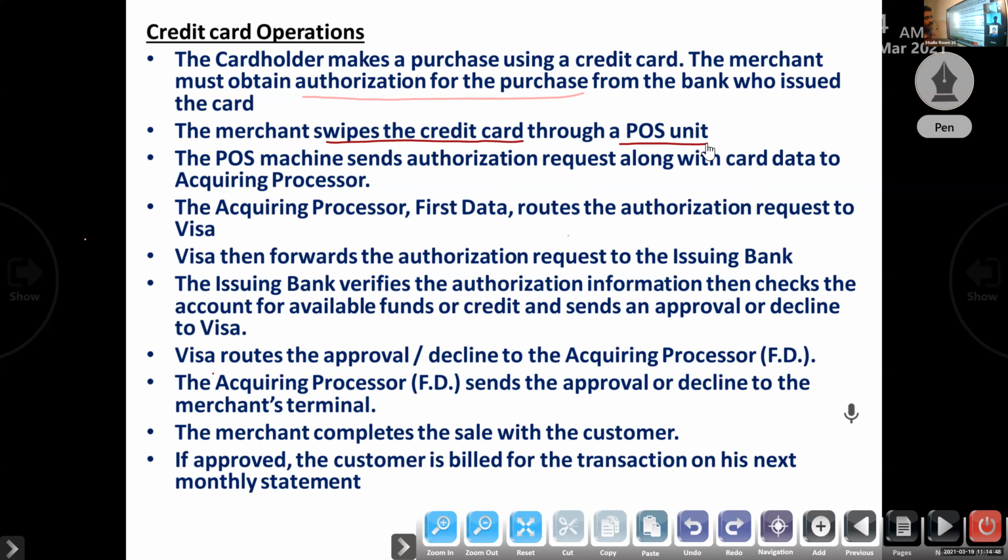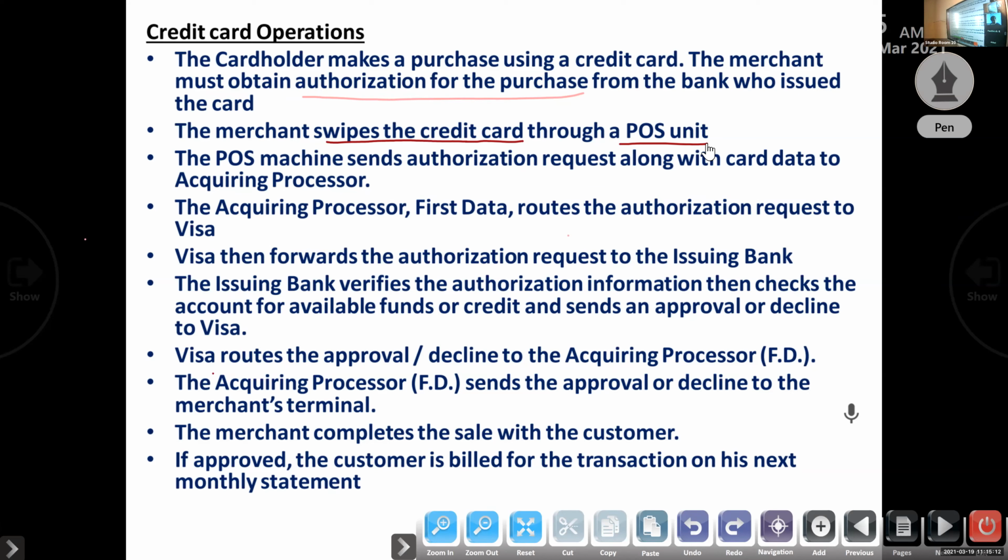You can see point of sale machines in every supermarket. If you submit your ATM or debit card, they will use the point of sale, so you have to insert the card. So here the merchant swipes the credit card through the POS, point of sale unit.